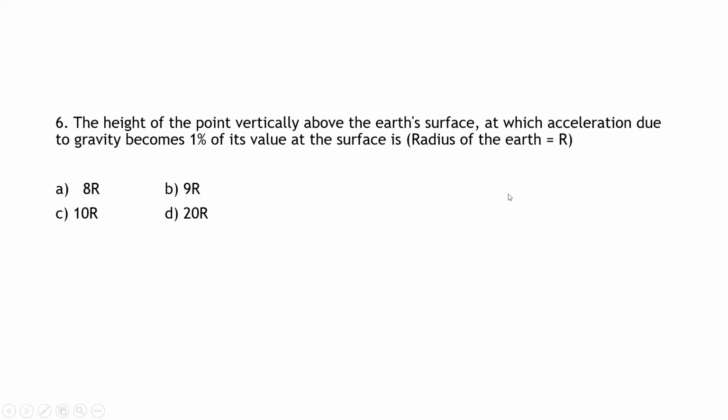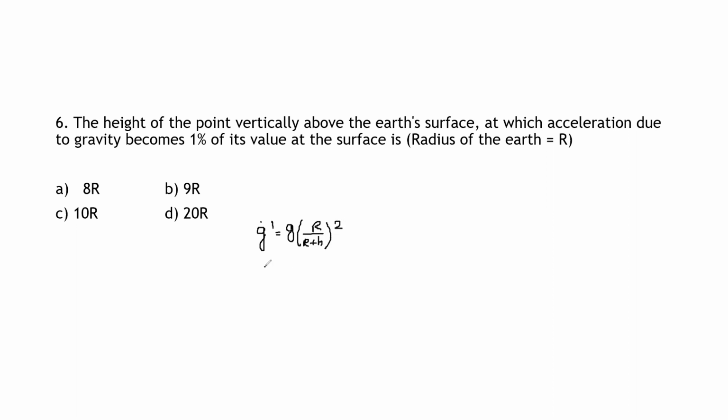So simple it is. Why? Because they have given which formula we need to use. The height of the point means from the surface of the earth, it is at some point. So the formula is, acceleration due to gravity at height h is given by g dash is equal to g into bracket R divided by R plus h whole square.